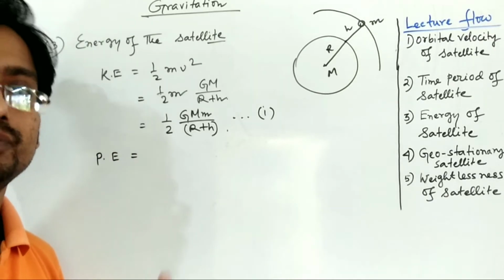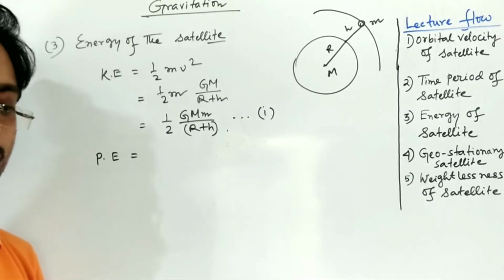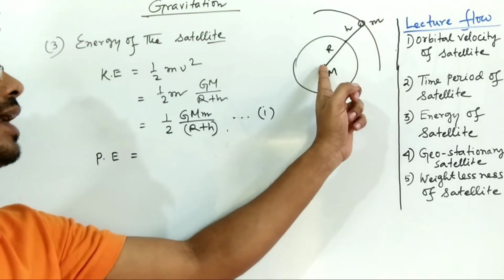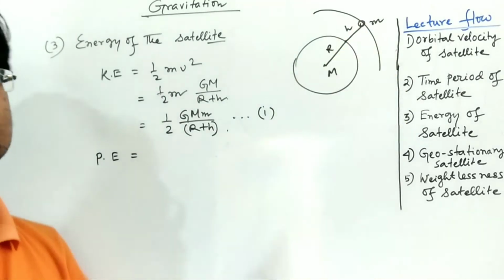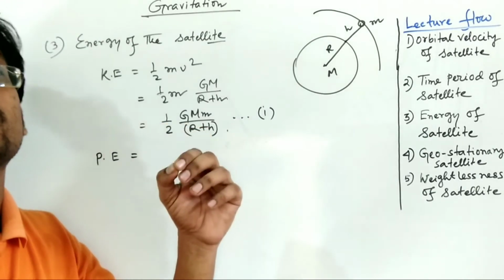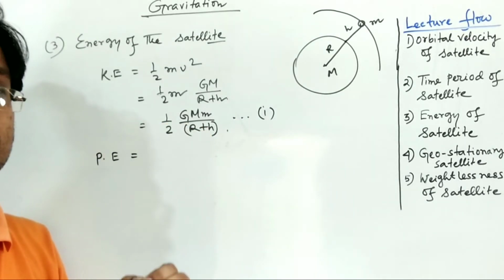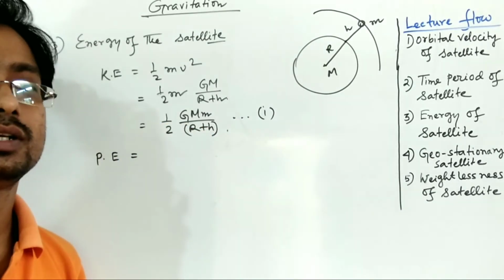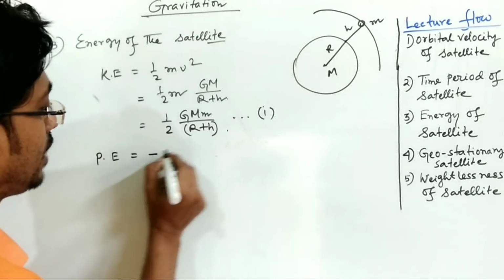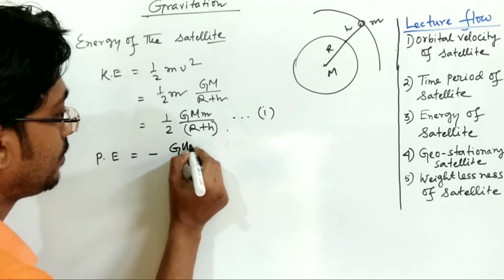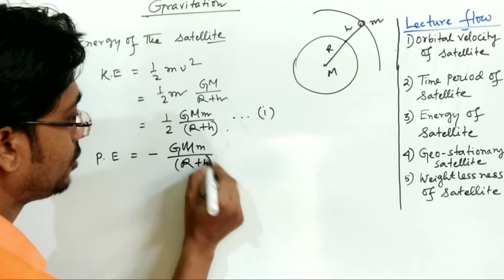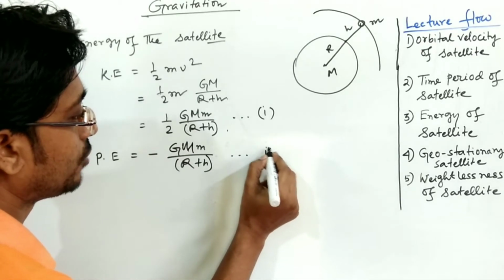The satellite also contains potential energy, and the concept of potential energy I have already given in my previous video. If a body is brought from infinity to a point at the height r plus h from the center of the Earth, then we have to do some work. That work is stored at that point in the form of potential energy. So the potential energy will be minus G capital M small m by r plus h. This is the second equation.